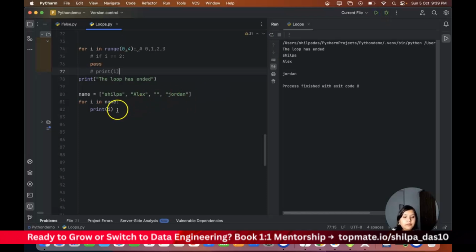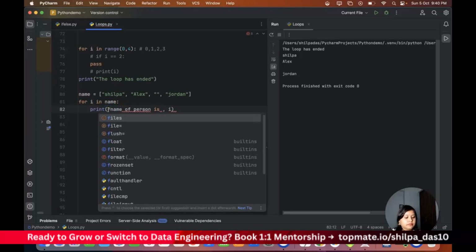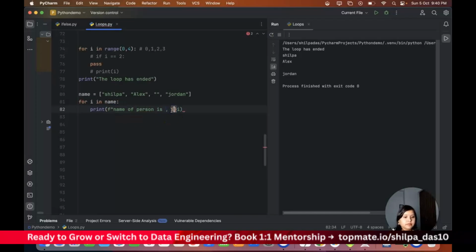Now let me put here, name of person is i. So you will see name of person is Shilpa, Alex, and there is no name of person here, it's blank, and Jordan. So now in this case, there is a missing element in the name list, right?